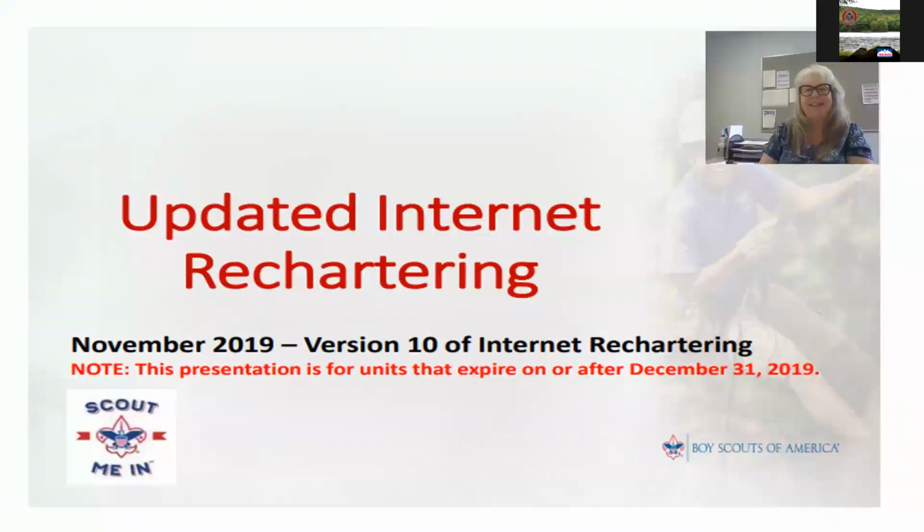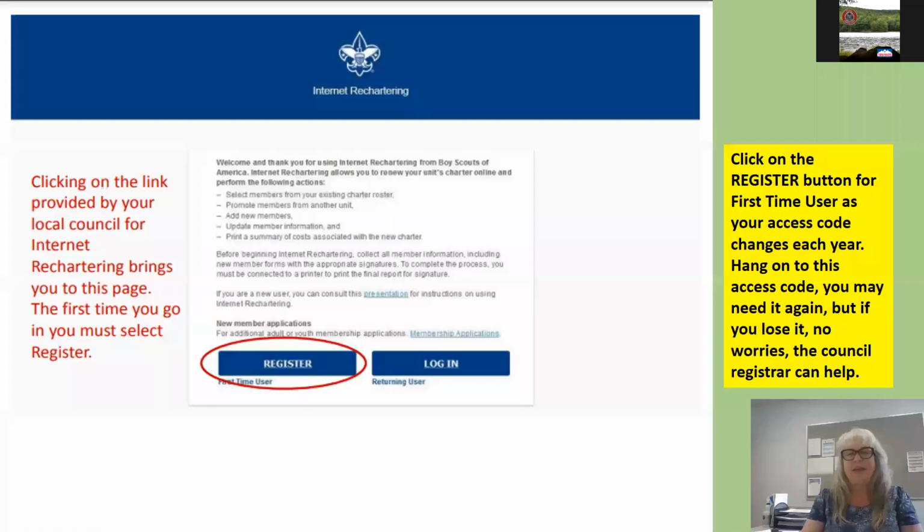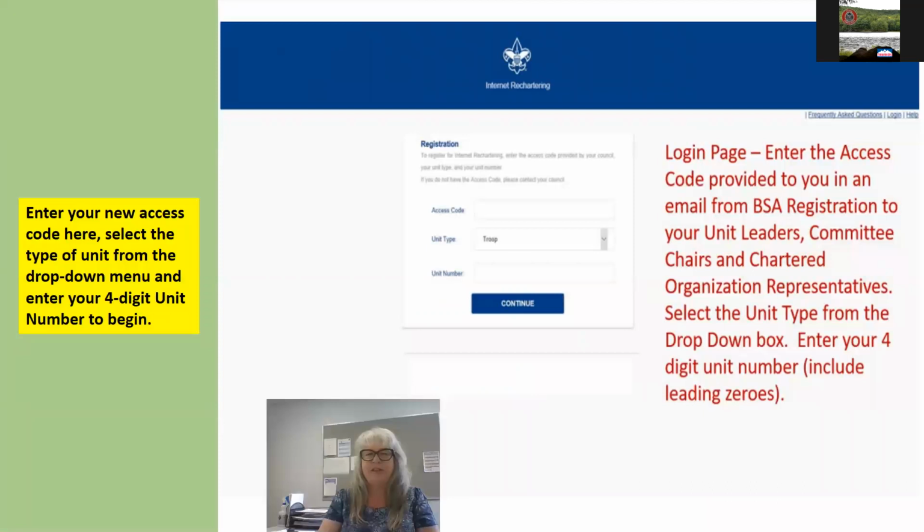So let's begin. The Key 3 will give the renewal processor the access code and the link to the UCRS web portal. They'll click on that link, and this is where they register. They'll select the button Register First Time User. The renewal processor will enter the access code, select the type of unit from the drop-down box, and enter the 4-digit unit number and click Continue.